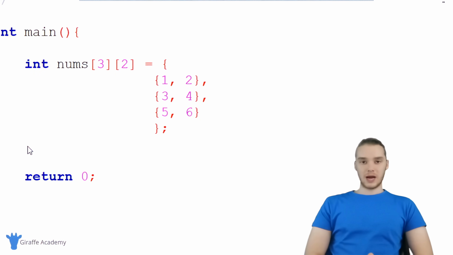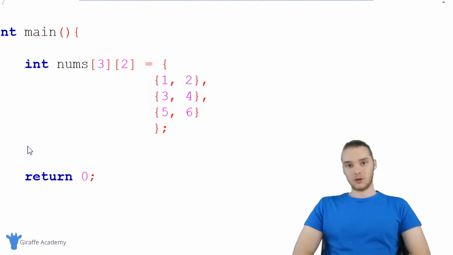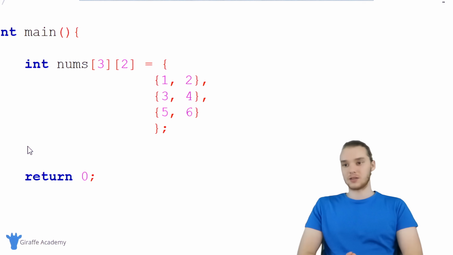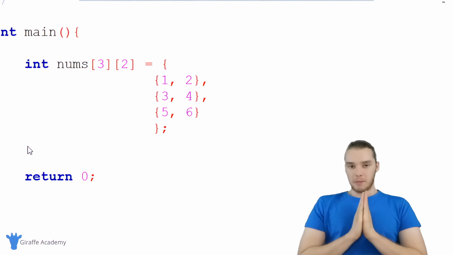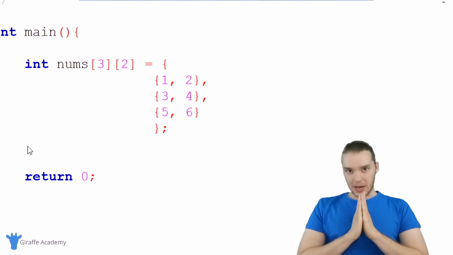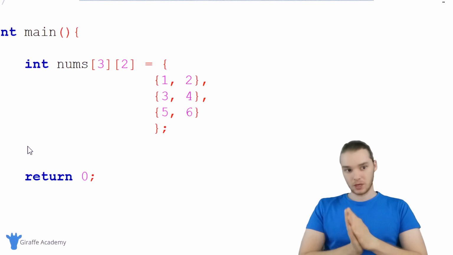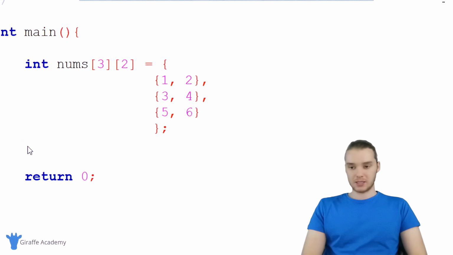So now I want to talk to you guys about another concept, which is called a nested for loop. And you guys will see in a second why I'm teaching this alongside 2D arrays. But a nested for loop is a situation where we have a for loop, and inside of that for loop, we have another loop. So I'm going to show you guys this really quick. Let's say we create a for loop. I'm going to create 2 variables over here, int i and int j.